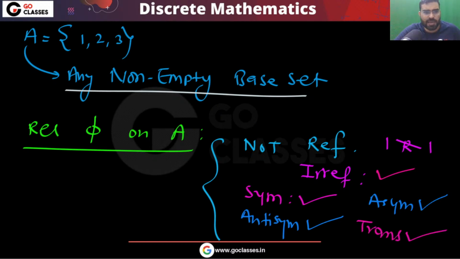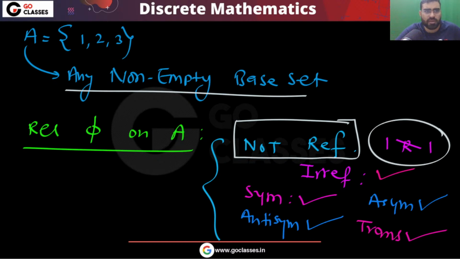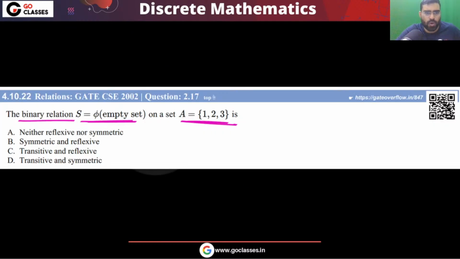So the only violation happens for reflexivity, because 1 is not related to 1. There is no other violation: no violation of transitivity, no violation of asymmetric, no violation of antisymmetric, no violation of irreflexive. So the only violation is the property reflexive. So this is not reflexive. All other properties are satisfied. So the answer is going to be that this will be transitive and symmetric. So the answer is going to be option D.